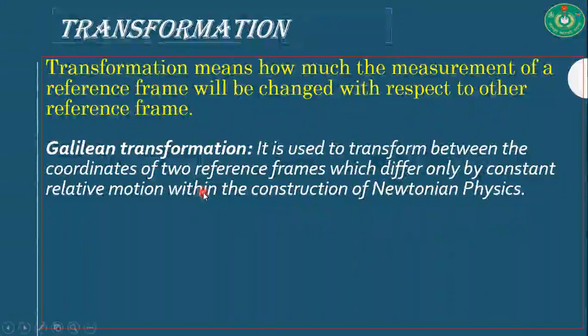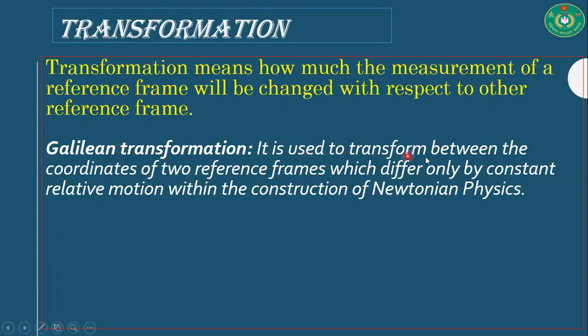Now I'm going to discuss transformation. Transformation means how much the measurement of a reference frame will be changed with respect to another reference frame. Transformation is the relation of measurement between one inertial frame of reference and another inertial frame of reference. And there is a very conventional transformation, that is the Galilean transformation. Now we are going to see what the Galilean transformation is.